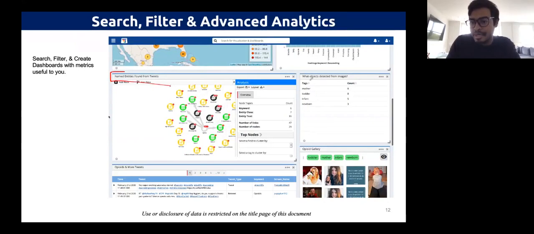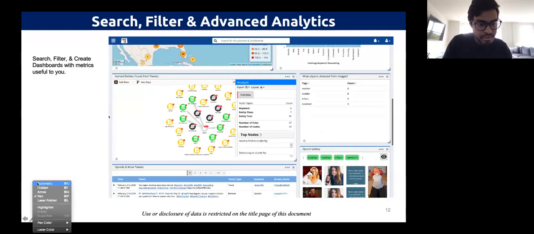Here we look at objects detected from images. This is done using computer vision. Here we can see, for example, the objects that the AI has detected. And here we can see a table of tweets that are available. So let me go ahead and continue.